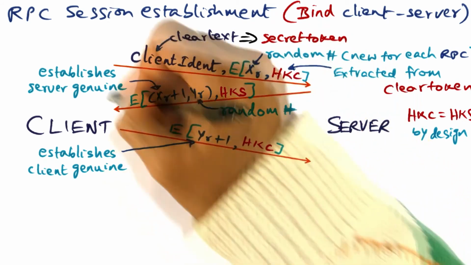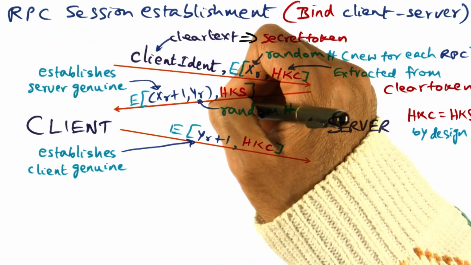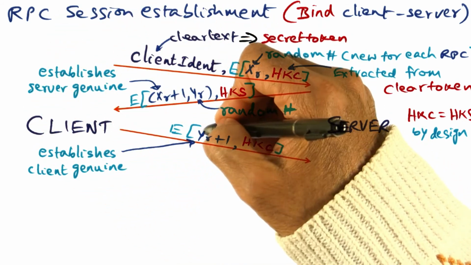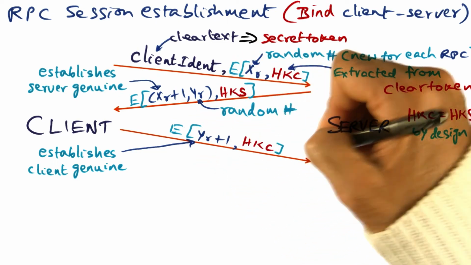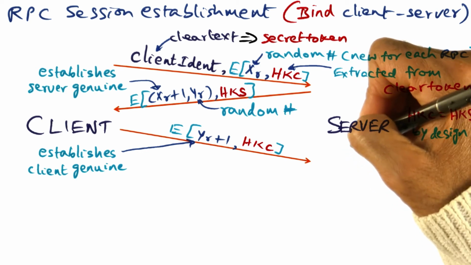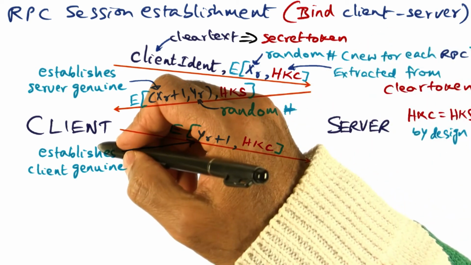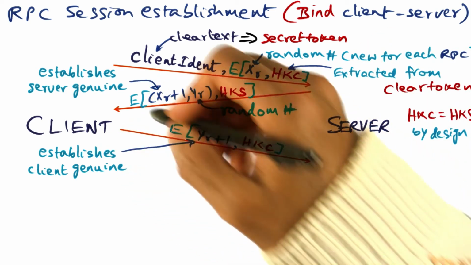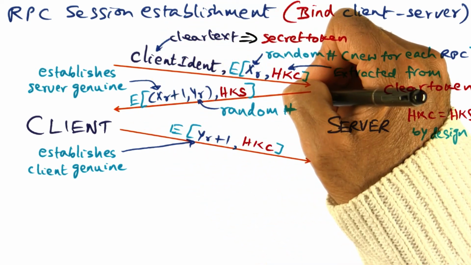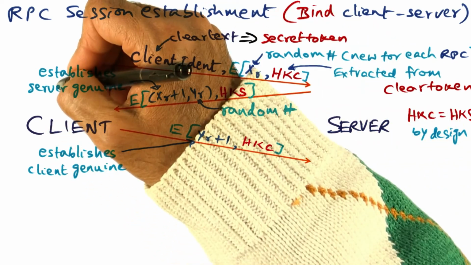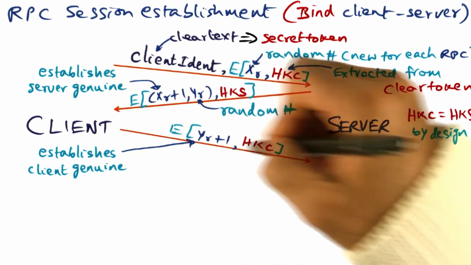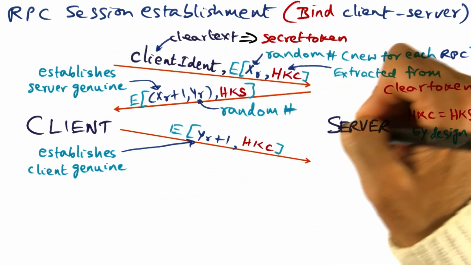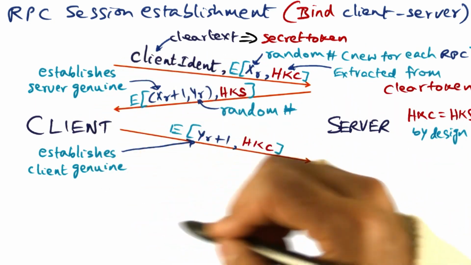So the fact that the client was able to decrypt this message, extract YR, increment it, and send a new message that contains YR plus 1 to the server is authenticating to the server that the client is genuine. Just as this message established to the client that the server is genuine, similarly, this message coming from the client to the server is establishing to the server that the client is genuine.